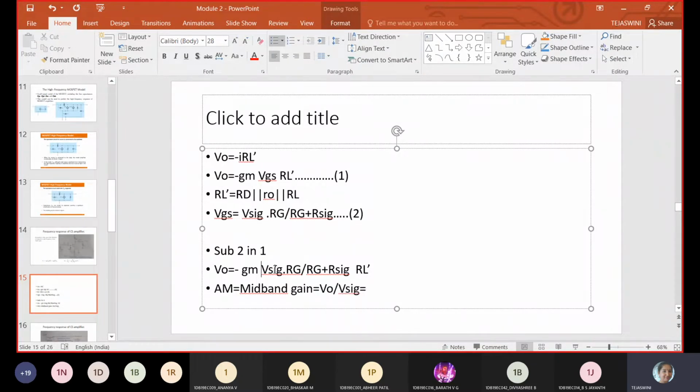If you move the V signal to the denominator of V naught, V naught by V signal is minus Gm into Rg by Rg plus R signal into RL dash. Yes. Is this clear now?